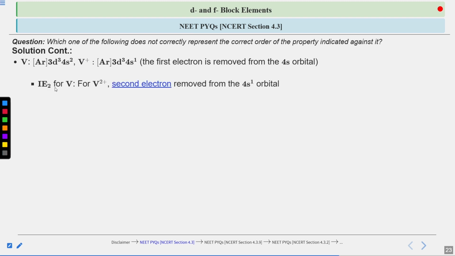Now, for the second ionization enthalpy of vanadium, to make vanadium 2 positive, the second electron is going to be removed from the outermost orbital, this 4s1 orbital.